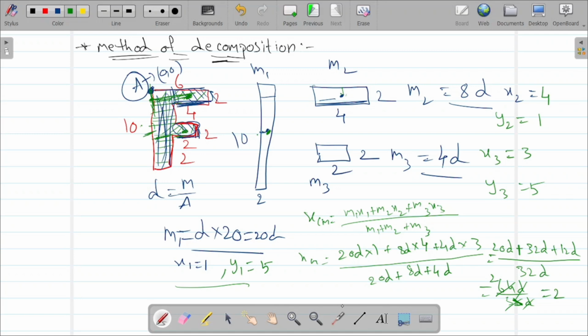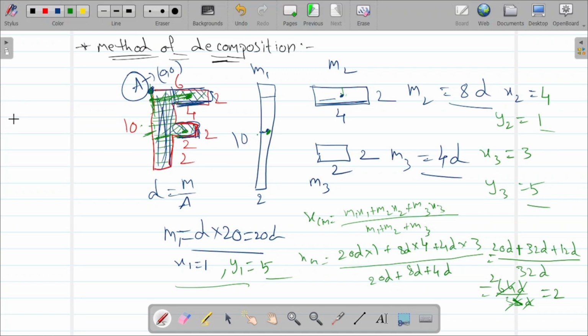Okay, similarly we have to find y center of mass. So y1 is 5, y2 is 1, y3 is 5.